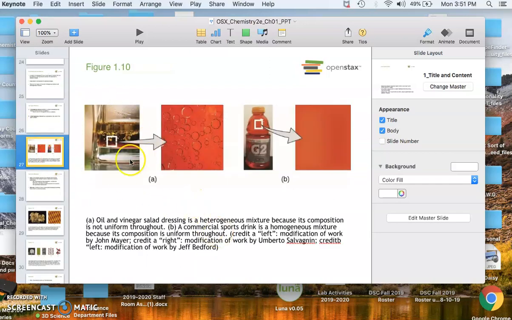So your book shows you the Italian salad dressing and how the oil is going to separate from the water phase. You have different phases of the salad dressing, different layers, versus here, the oil droplets. Versus Gatorade, which is a homogeneous mixture, where every drop is going to taste the same. You're not going to get a drop that's full of oil like you would with the salad dressing.